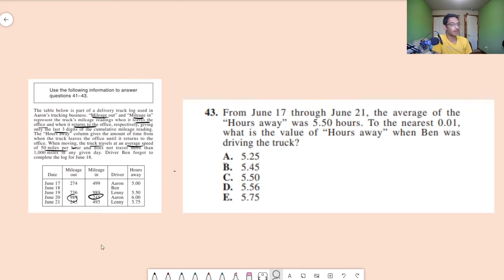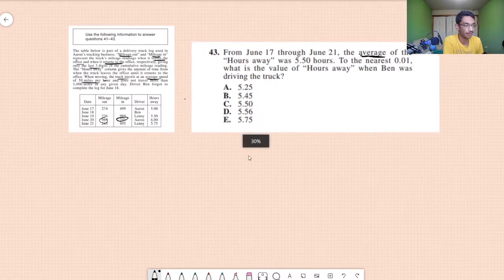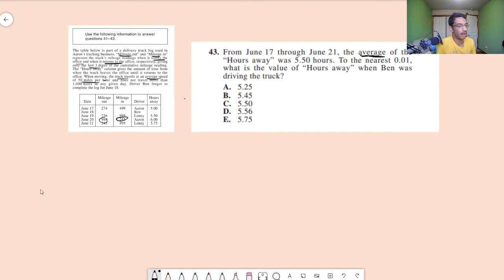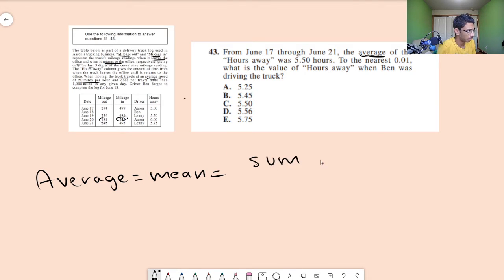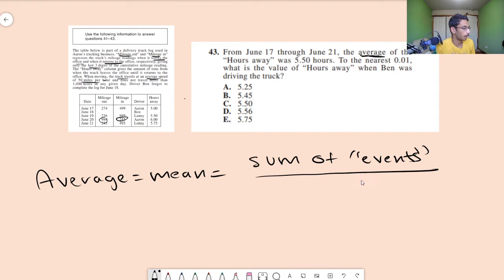Okay, so when we look at this question right here, the first thing that we notice is we see this word average, right? So average, basically, we should know the definition of an average. So average, or we can say the mean, is basically the sum of, let's say, quote unquote events, the sum of what you want to take, divided by the number of events. So cool, we figured out the definition of an average. The sum of the events over the number of events.